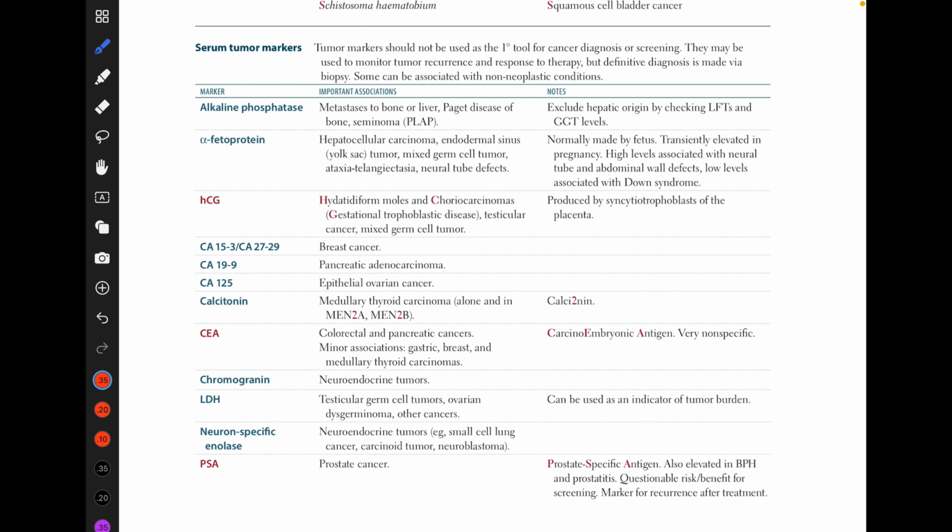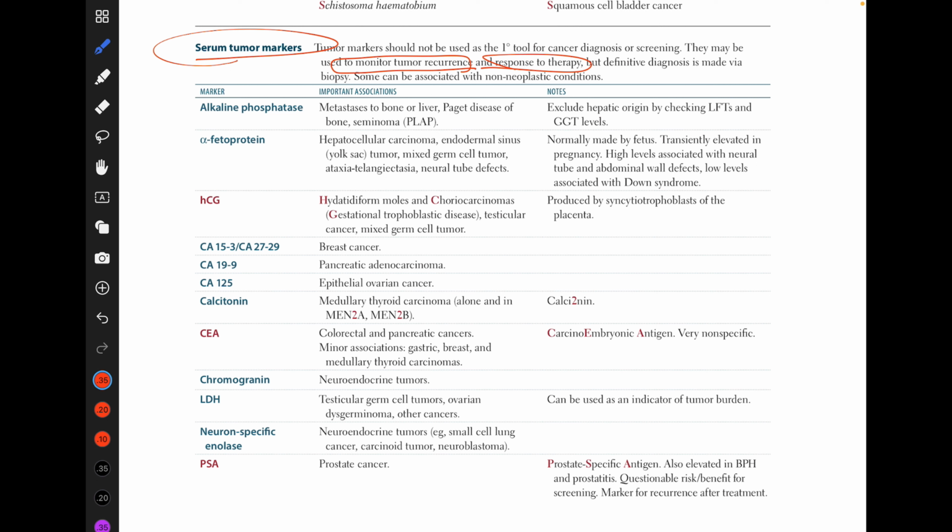We're going to study serum tumor markers. Serum tumor markers are very helpful to confirm the diagnosis. We need them to detect tumor recurrence and response to therapy. Like if you give any therapy to a cancer patient, is it working or not? By the range, by the value of the tumor marker, we can assess the response to therapy. We need them for tumor recurrence and to confirm the diagnosis.